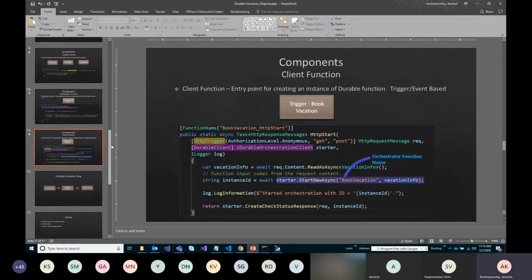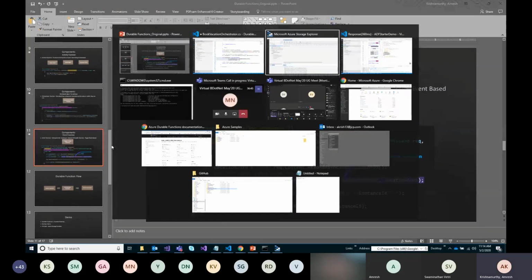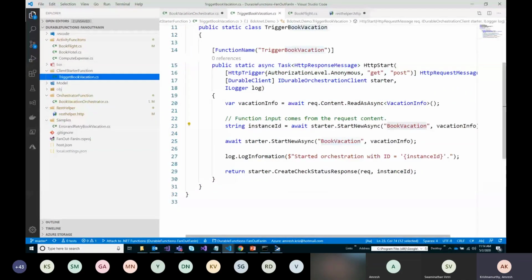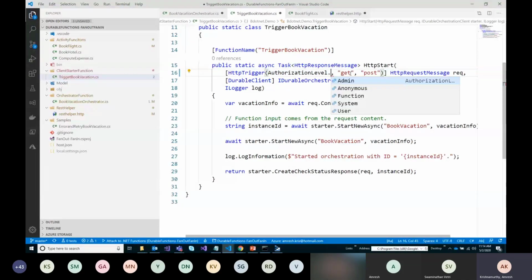Windows authentication, yes, there are options. Let me go back to my code to talk a little bit about the authentication part. If you look at my client function, it is similar to what we see in Azure Function. There are 5 different types of authentication mode available: admin, anonymous, function, system, and user. You can go back and use function or system or user. Running locally doesn't matter, right? Whatever authorization mode you give, it is going to run.